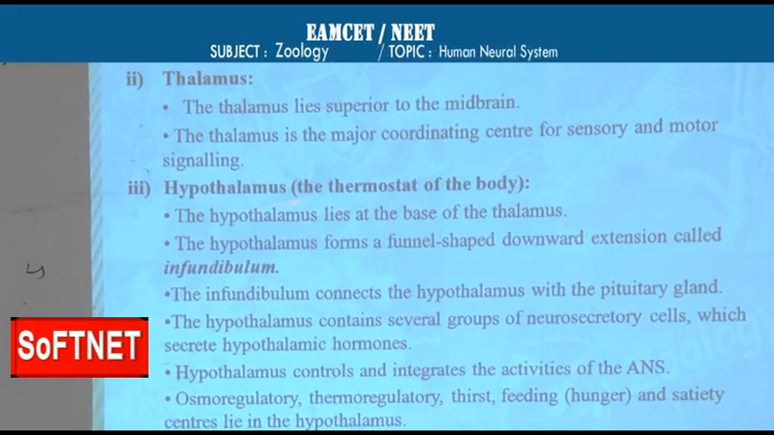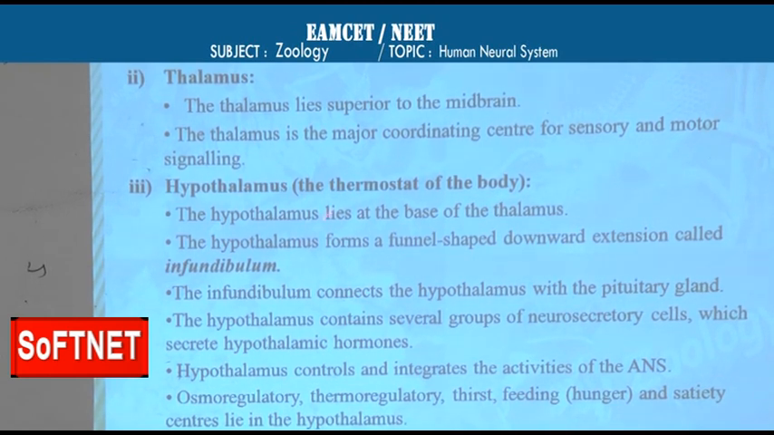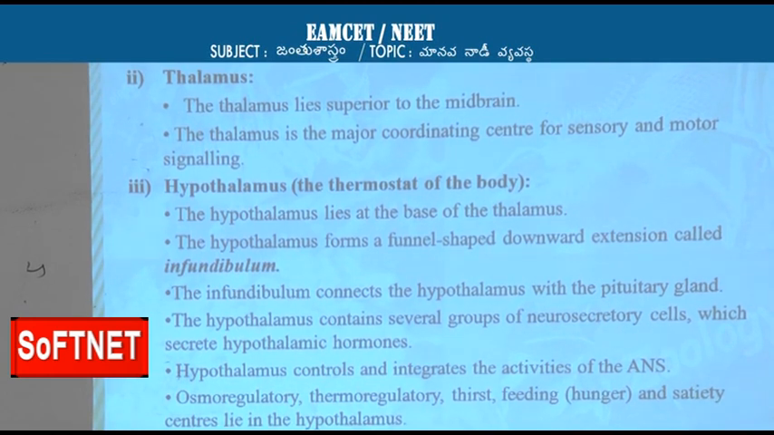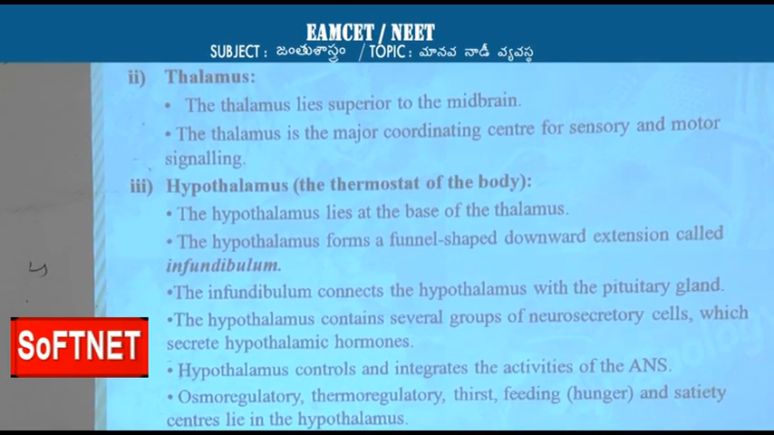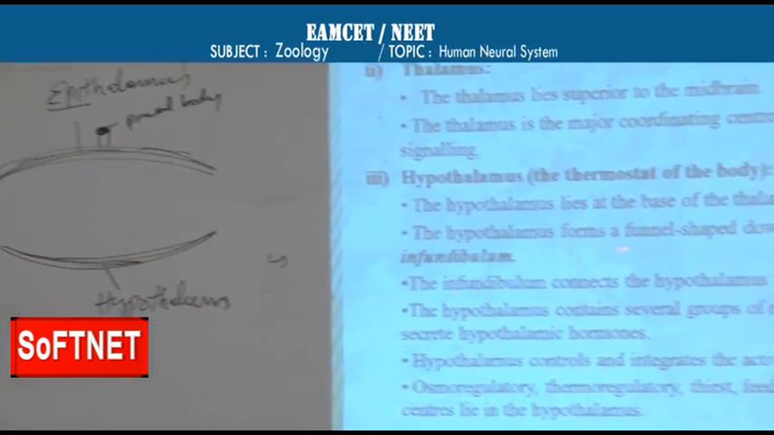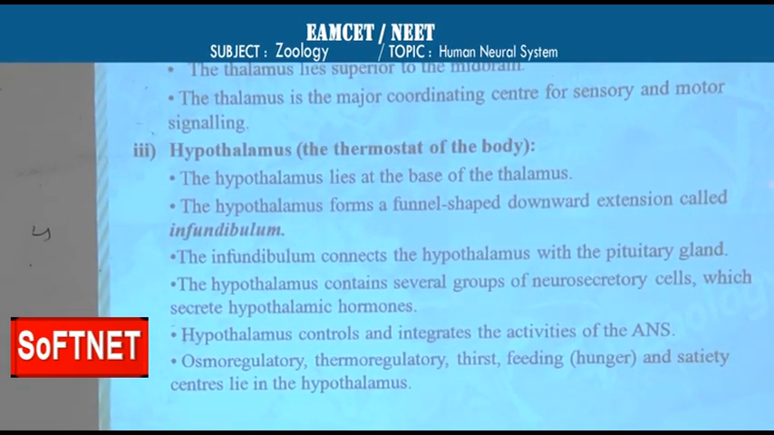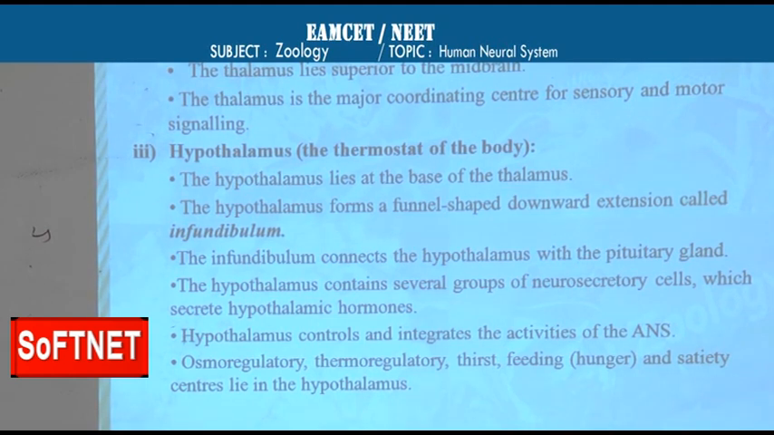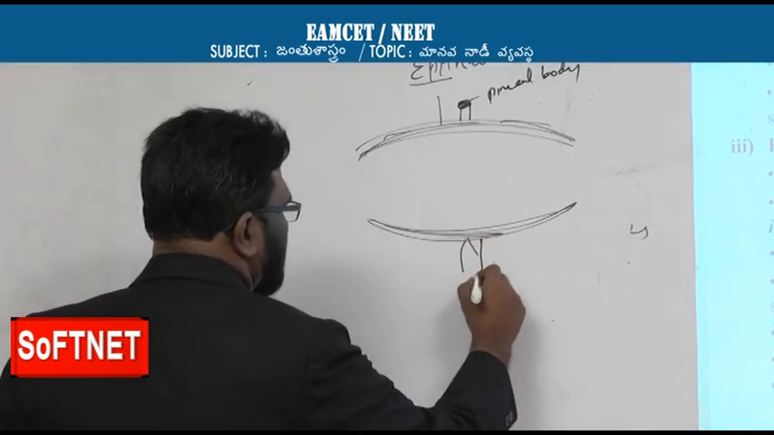And next, hypothalamus, as we have discussed. This is the lower part of the diencephalon, and it acts as the thermostat of the body. This hypothalamus lies at the base of the thalamus. If this is the thalamus, this is the hypothalamus. From the hypothalamus, a funnel-shaped extension is formed, that is called the infundibulum. Here, this is the infundibulum.